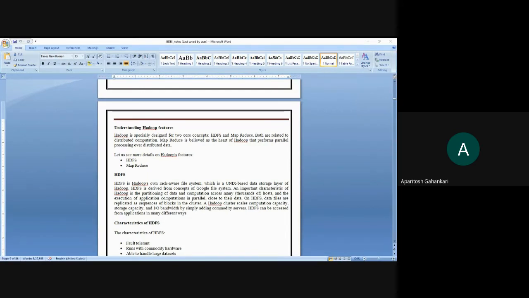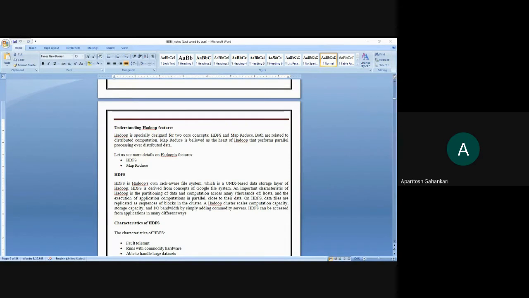So there is necessarily a cluster wherein all these data files are stored, and a Hadoop cluster scales the computational capacity, storage capacity, and input output bandwidth by simply adding commodity servers. Okay, so there are going to be different servers which are working on this data in a different way and in a simultaneous manner. Okay, so HDFS can be accessed from the application in many different ways.